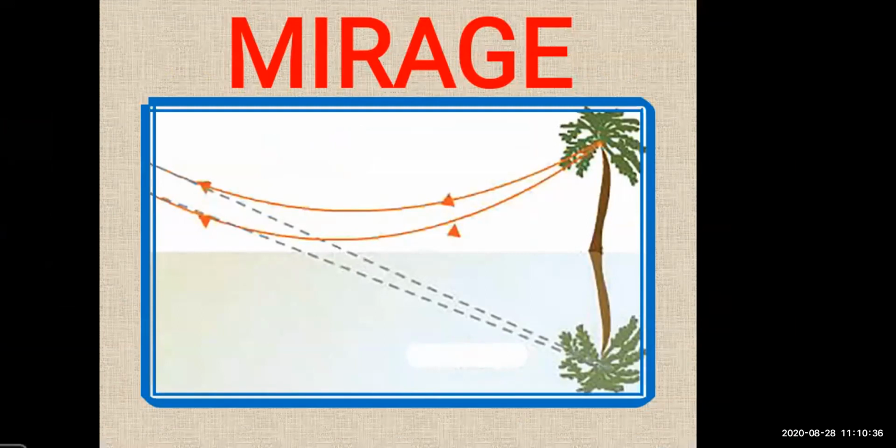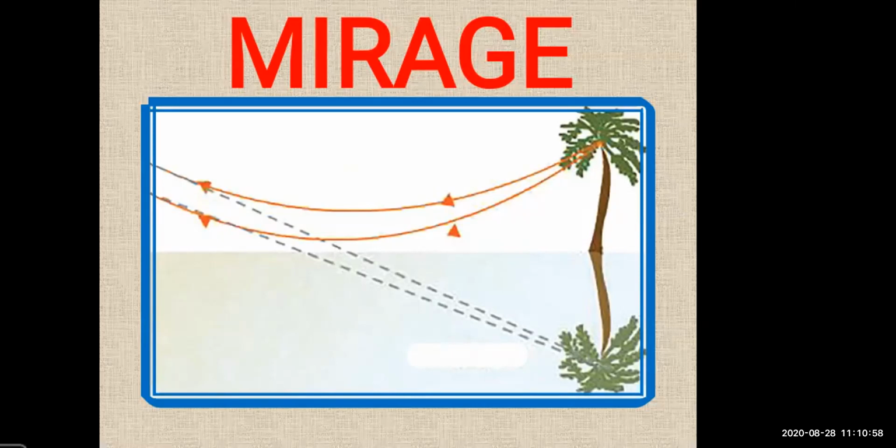The light rays are passing from the cold air to the hot surface. Hot air and cold air are also there, and there is a hot surface in the desert. You know, in the desert area, the land is very hot. So in that case, what happens? The local atmospheric conditions will affect the refraction of light, right?